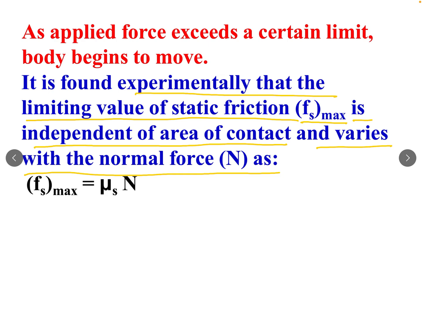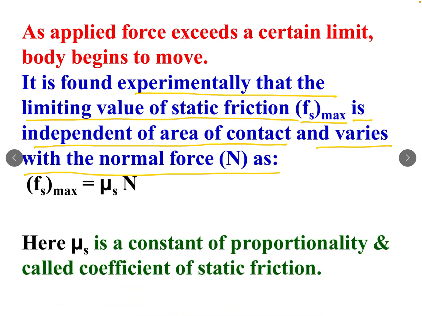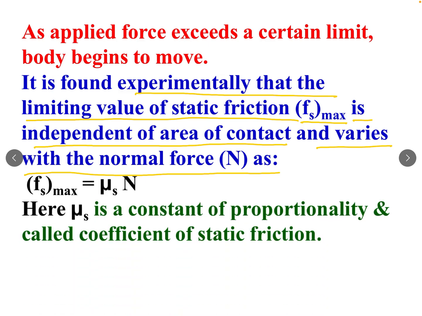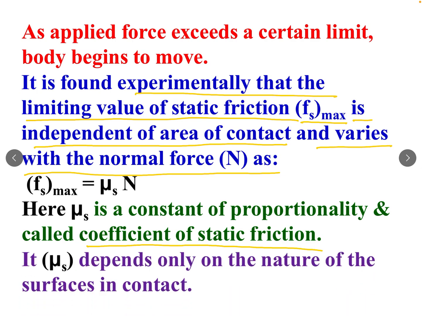Fs, the maximum value of static friction, is equal to mu s N, where mu s is a constant of proportionality and is called the coefficient of static friction. Mu s depends only on the nature of the surfaces in contact.